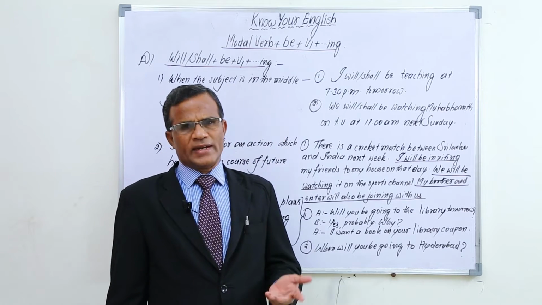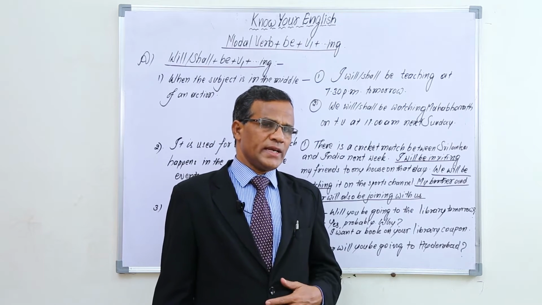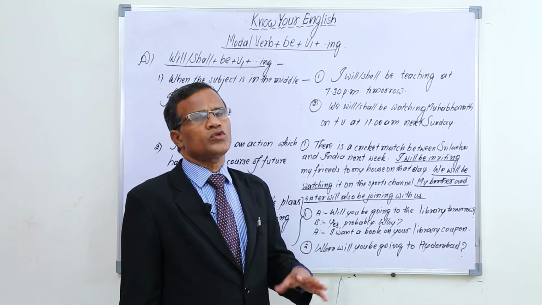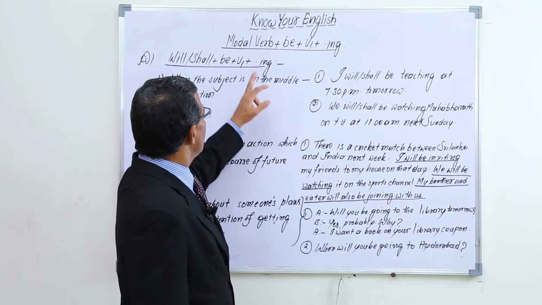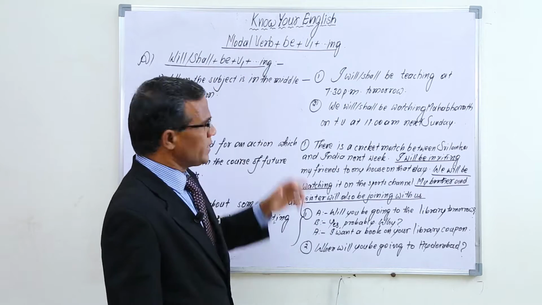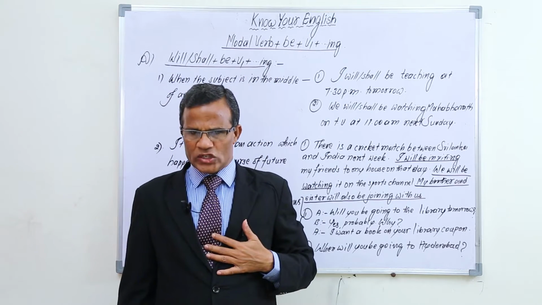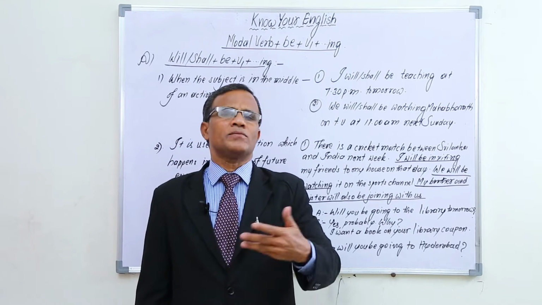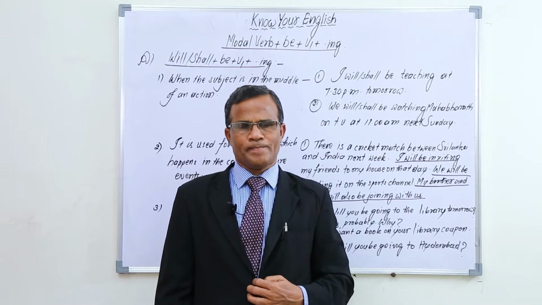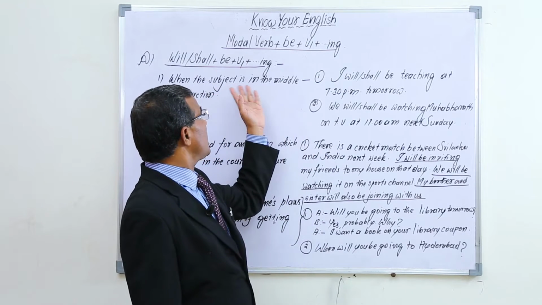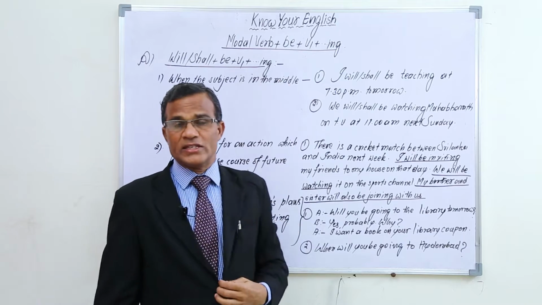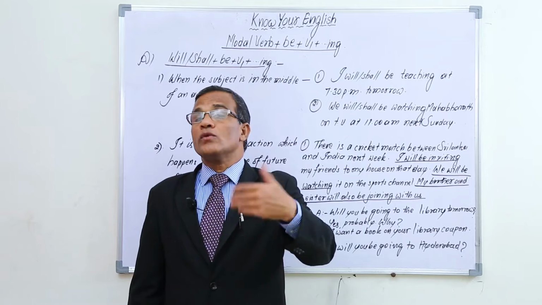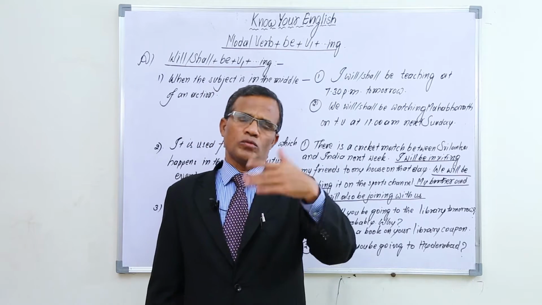And tomorrow at 7:30, as it is my routine, I can say I will be teaching at 7:30 tomorrow. I am teaching now. Now here means at 7:30. I am teaching now. This is present continuous. And future continuous means will or shall be plus v1 plus ing. We say I am teaching now. I will be teaching at 7:30 tomorrow.